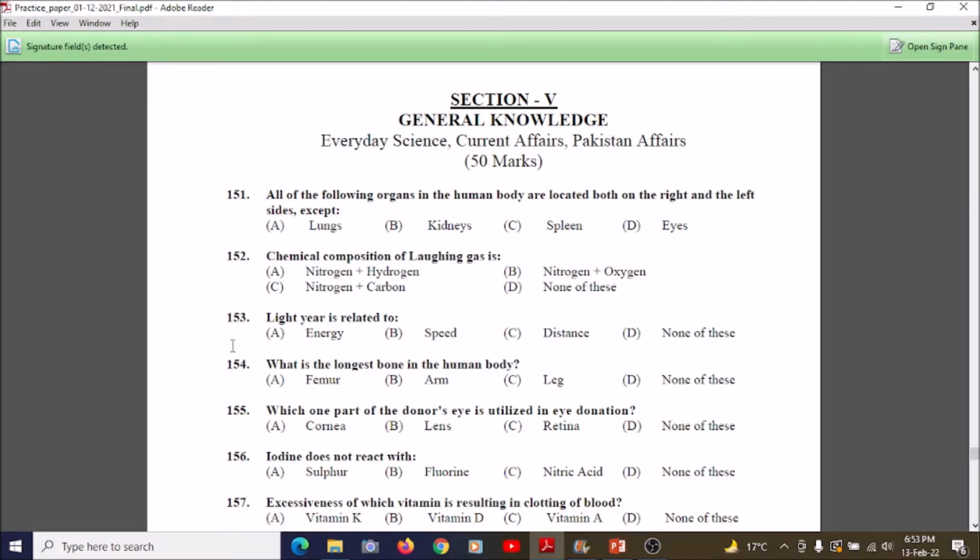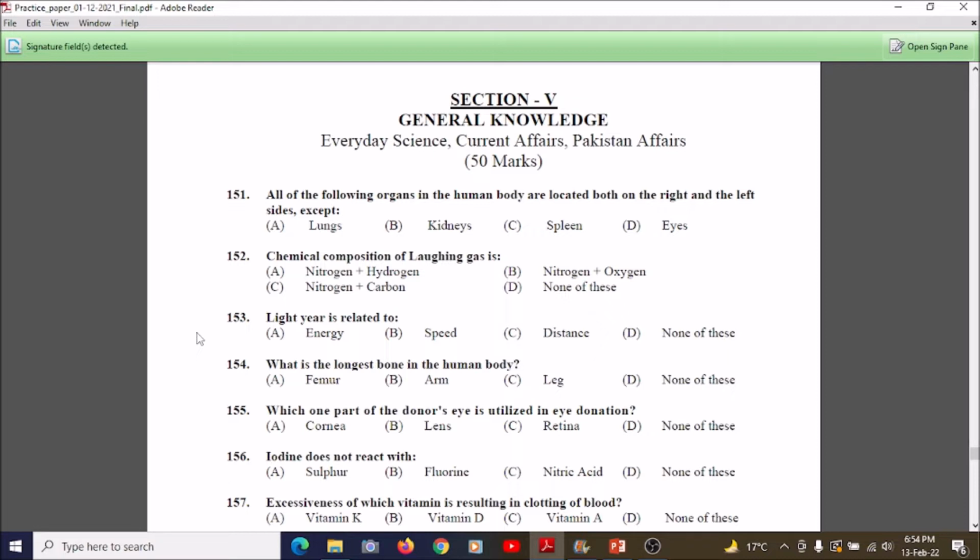Students, now we're going towards question number 153. It says: light year is related to: option A energy, option B speed, option C distance, option D none of these. So the answer is distance. As we know, the speed of light is 3 × 10 raised to power 8 meters per second. It covers the distance from the sun to reach the earth, as we all know. So we go towards question number 154.